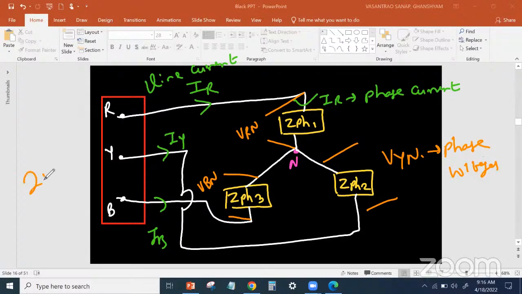It just takes 2 minutes to draw the diagram. If there is an exam question to explain the star connected system, we should draw the diagram with all the points I discussed in the theory. It was a simple diagram. Does anyone have any doubt in the star connected system? Just go through it, and in the chat box write star connected system is clear. Then we'll start with the next one, the delta connected system.